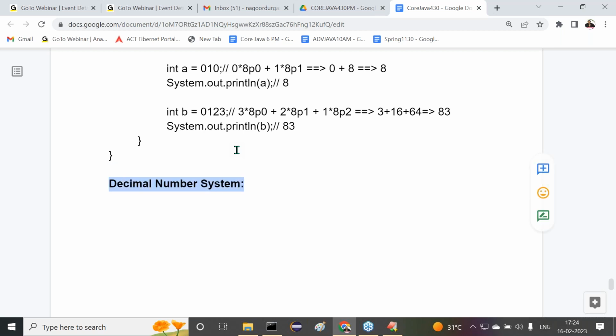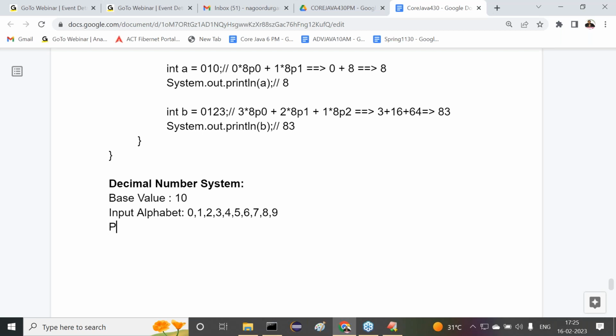Decimal number system. Now tell me, what is the base value for this decimal number system? Base value is 10. Next one is the input alphabet. What is that input alphabet actually? Input alphabet is 0, 1, 2, 3, 4, 5, 6, 7, 8, 9. Am I right or not?